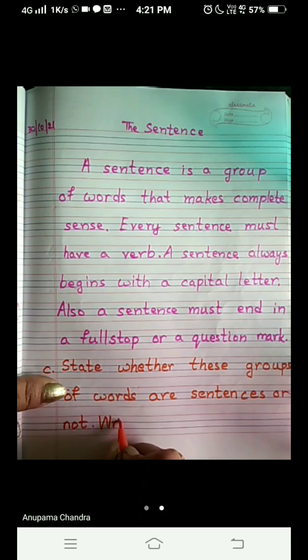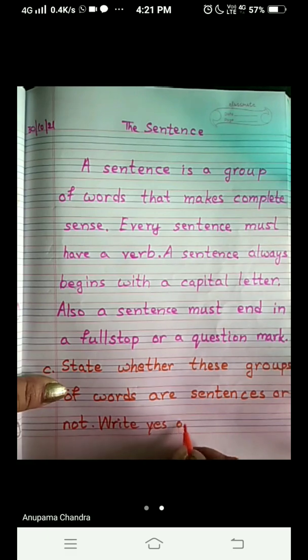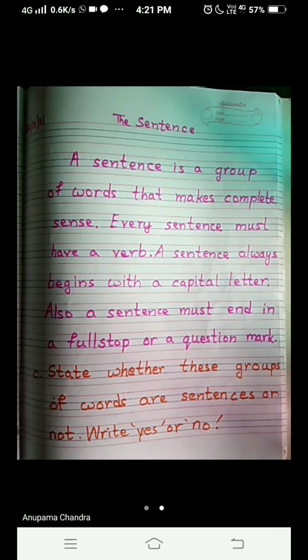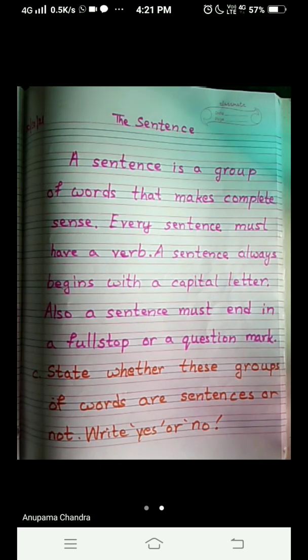Write yes or no. Put it in inverted commas, children. Full stop. Now let's write the first sentence. Let's see whether it is a sentence or not. Let's write the group of words given in your book. And number 1 is,